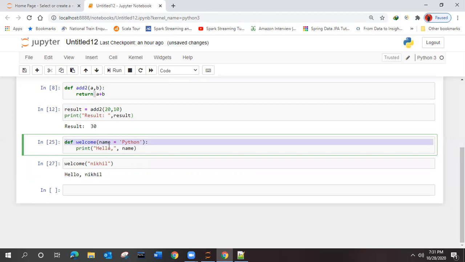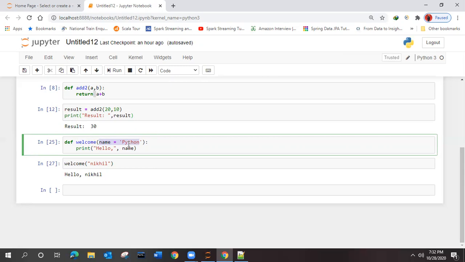And this default value, whatever we are seeing over here, it is the argument to this function welcome. So this type of function is known as default arguments in function. This is the default argument, and this function is the function with default argument. Got it?